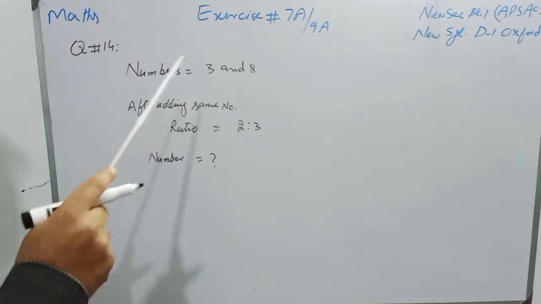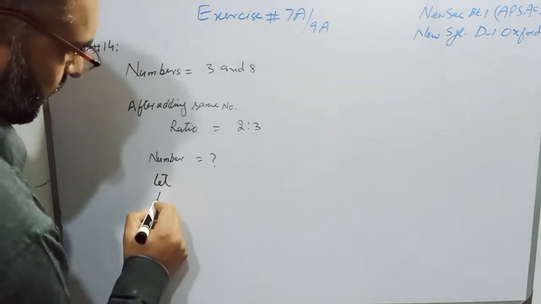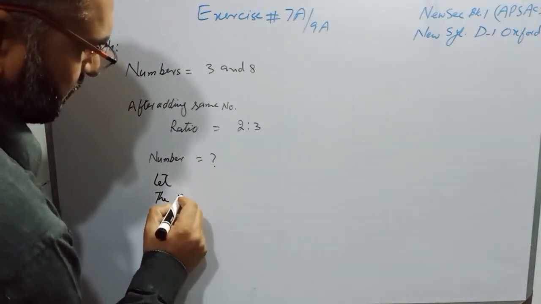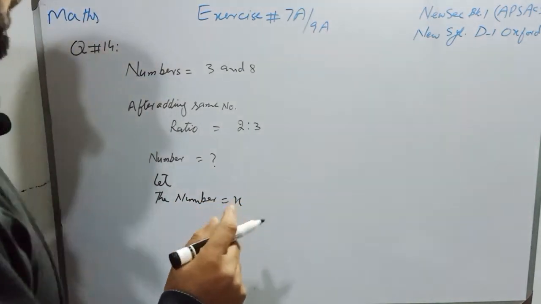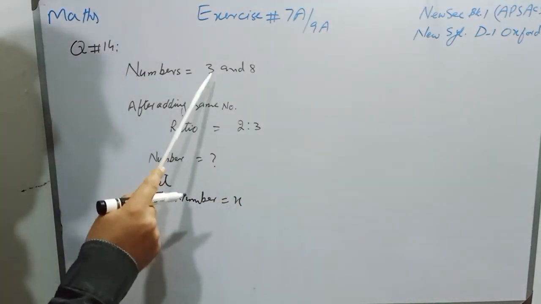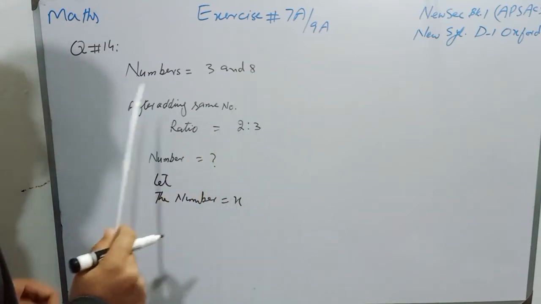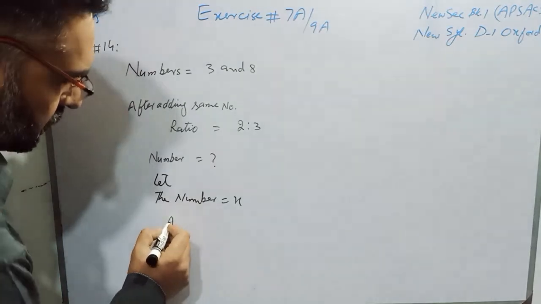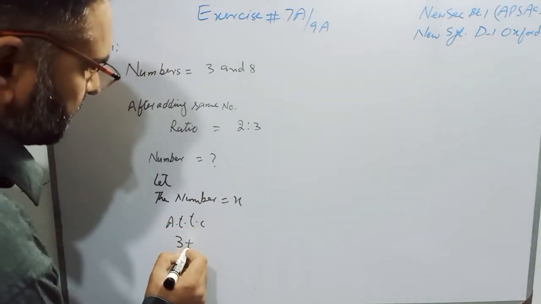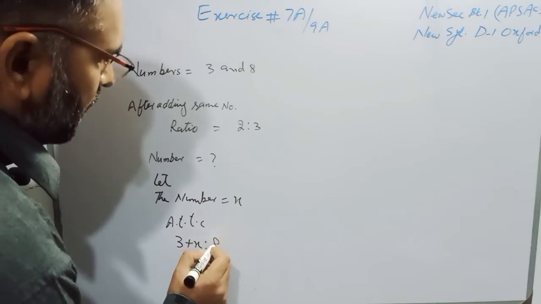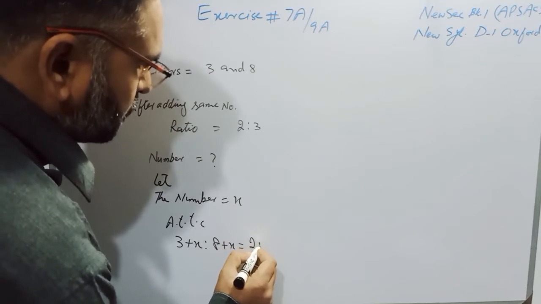So students, we will suppose that that number is x. Let the required number be equal to x. And students, according to the condition, if we add x to 3 as well as x to 8, then the new ratio will be 2:3. So according to the condition, 3 plus x ratio 8 plus x will be equal to 2:3.